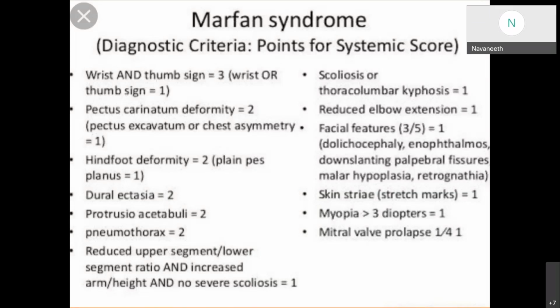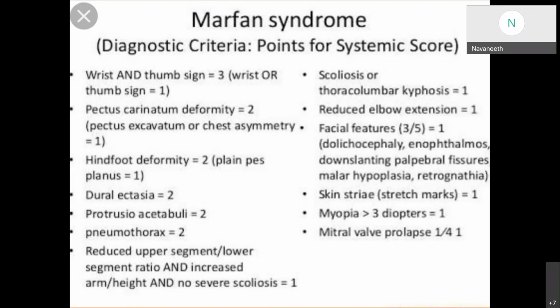Pneumothorax 2 points. Reduced upper segment to lower segment ratio and increased arm span to height ratio, with no severe scoliosis, is given 1 point. Presence of scoliosis or thoracolumbar kyphosis is given 1 point. Reduced elbow extension is given 1 point. And the facial features, out of these 5 features, 3 should be there, which will give 1 point.